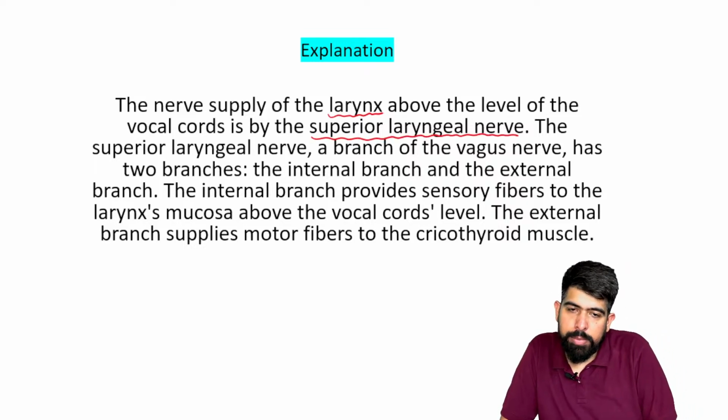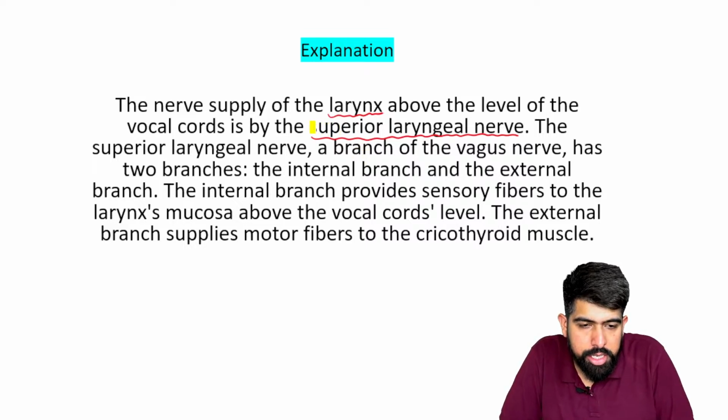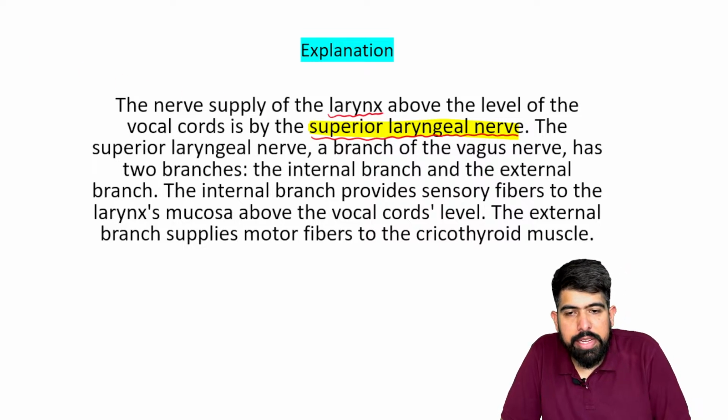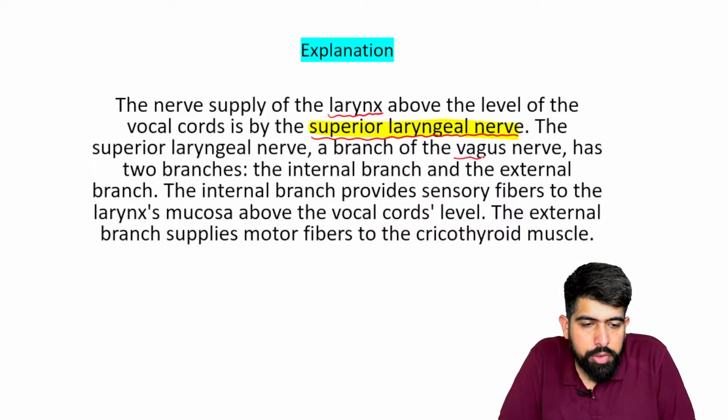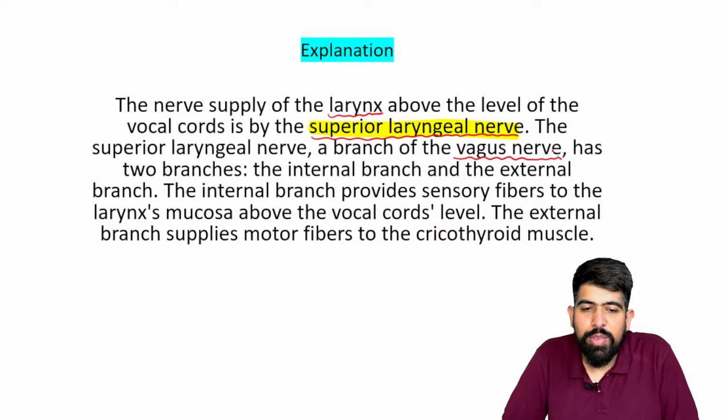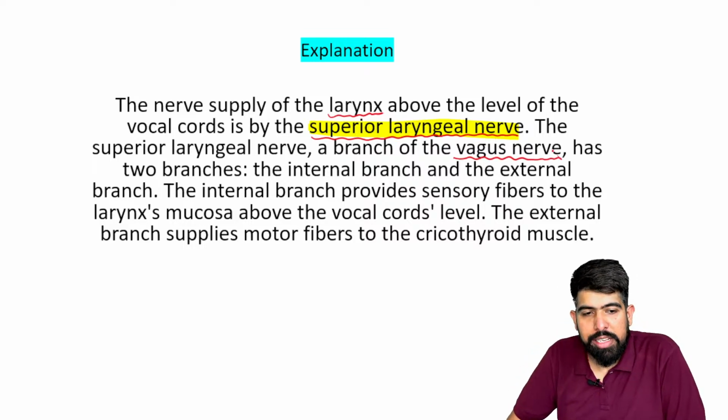And the superior laryngeal nerve is a branch of the vagus nerve, right?